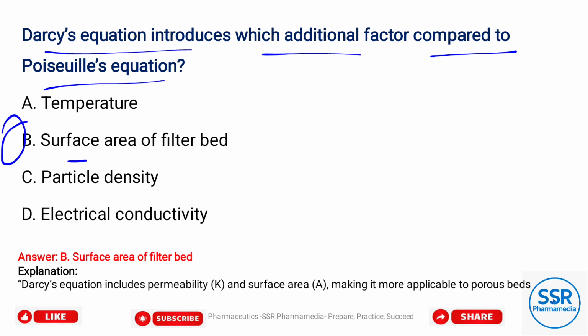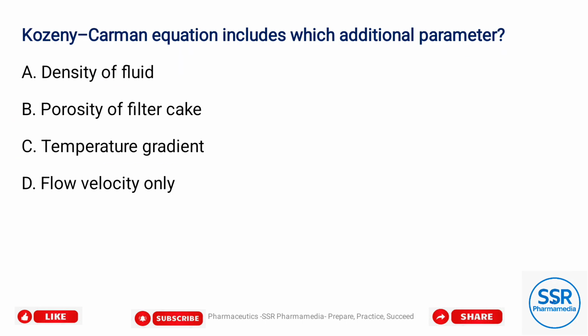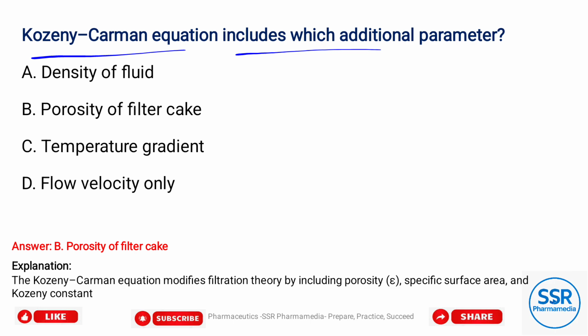Option B, surface area of the filter bed. The Kozeny-Carman equation includes which additional parameter? Option B, porosity of the filter cake.